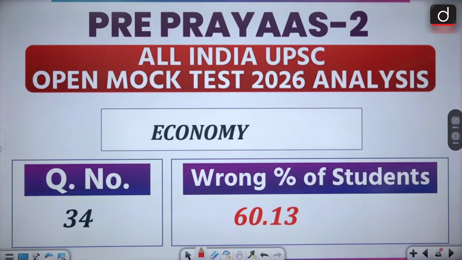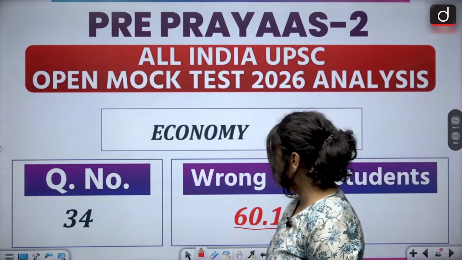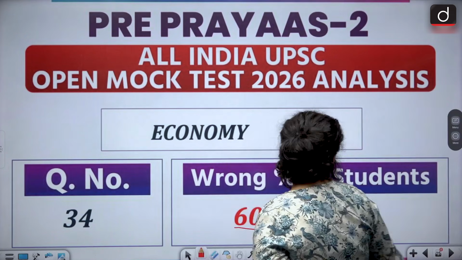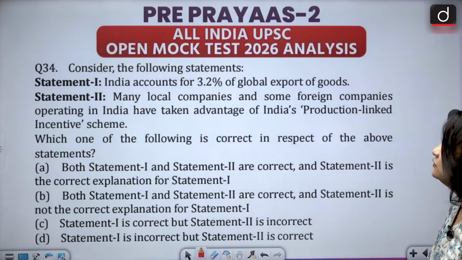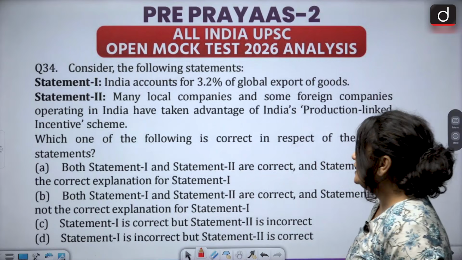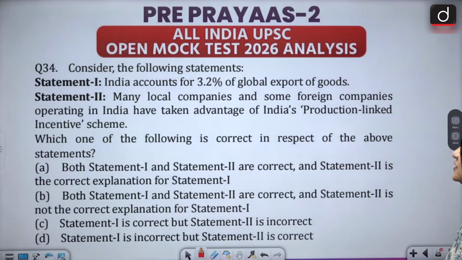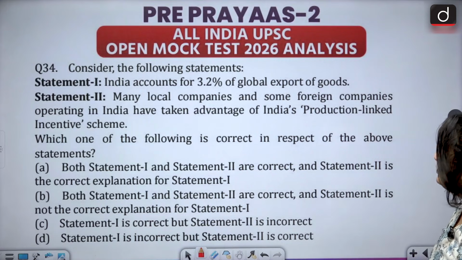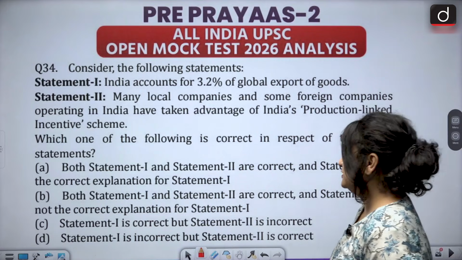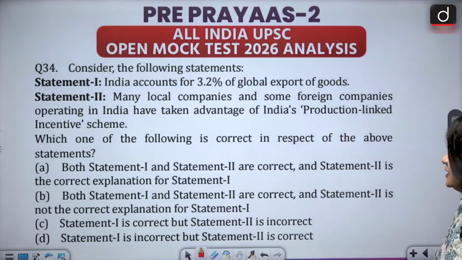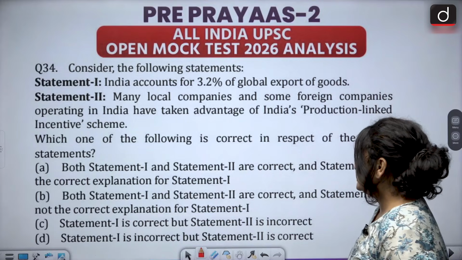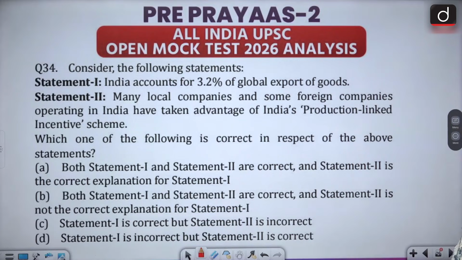The next question, again, over 60% of students got it wrong. Economy section. Question 34, it says consider the following statements. Statement 1, India accounts for 3.2% of global export of goods. Statement 2 says many local companies and some foreign companies operating in India have taken advantage of India's production linked incentive scheme. Which one of the following is correct in respect of the above?